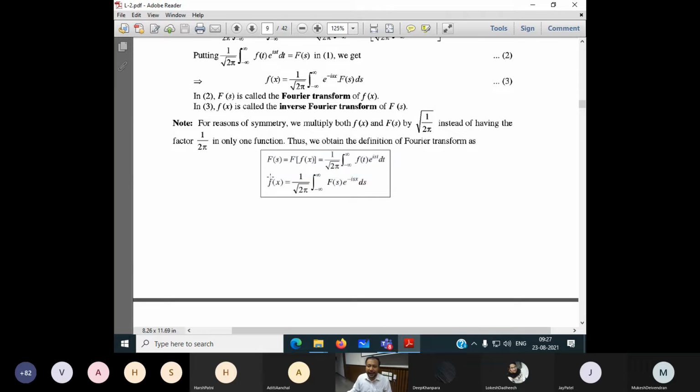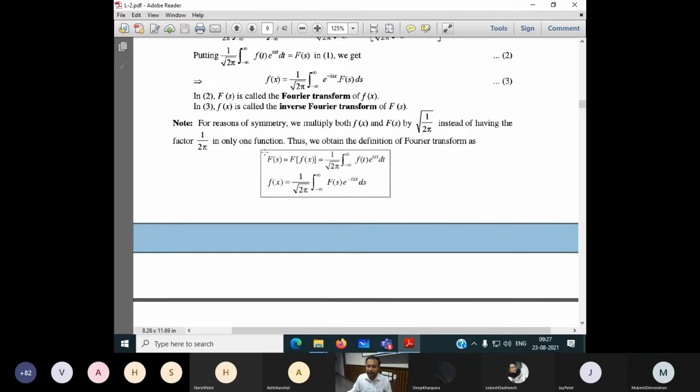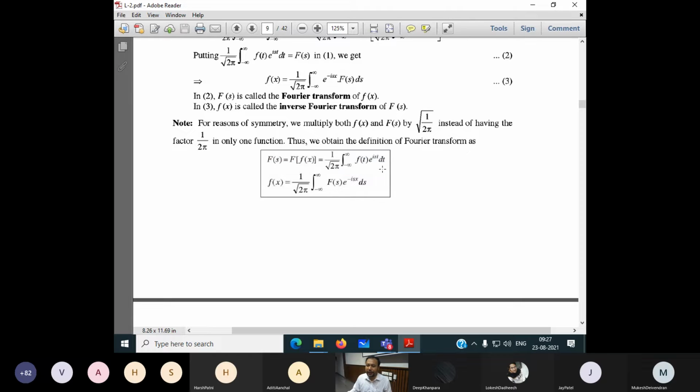This second formula is called the inverse of the Fourier transform. In the box, the first equation is called the Fourier transform. We have to do integration here with respect to time. Inside the box, the second line is called the inverse of the Fourier transform.